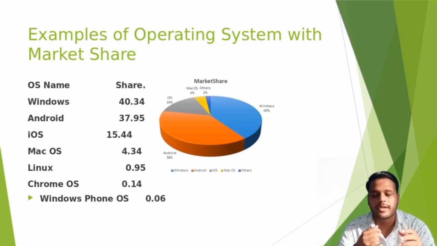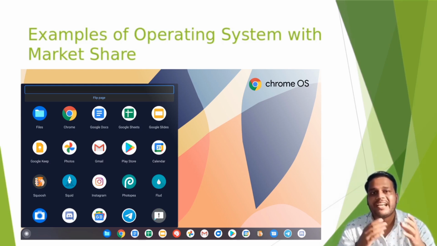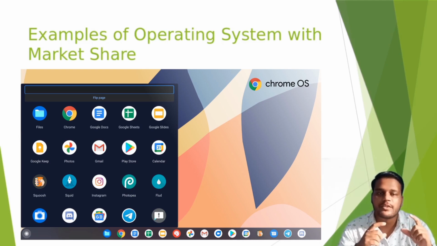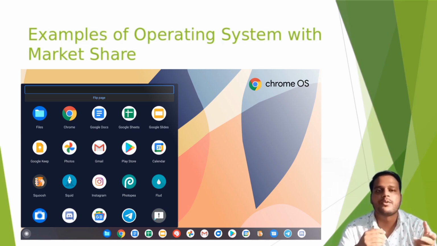Chrome OS. Chrome OS is specifically designed for lightweight computing devices where resources are very limited. There are various types of Chromebooks available in the market which have limited storage, like 32 GB of HDD or SSD, and 4 GB of RAM.